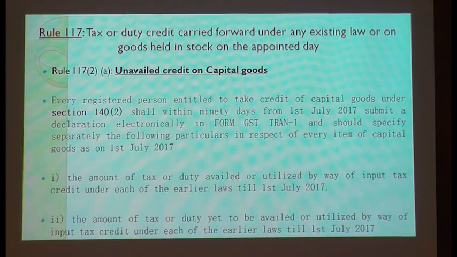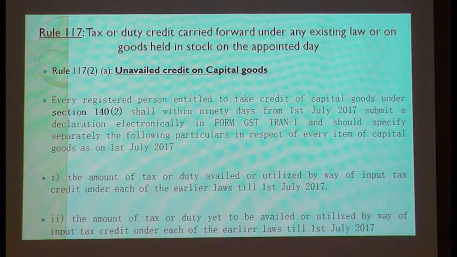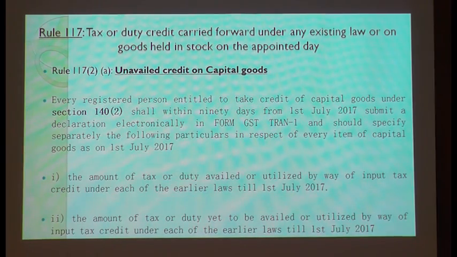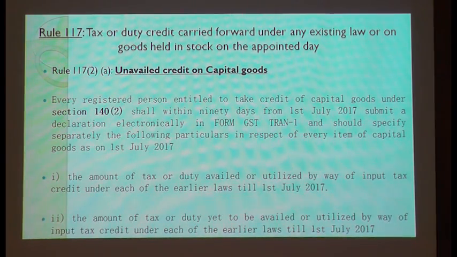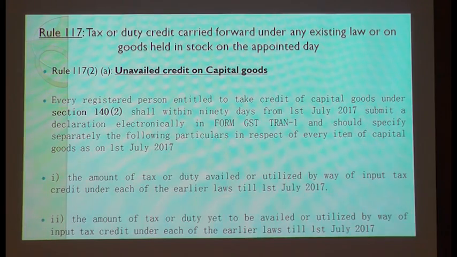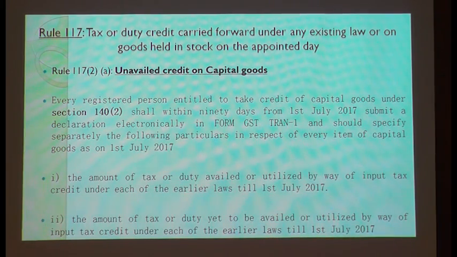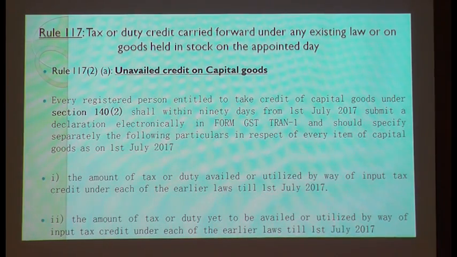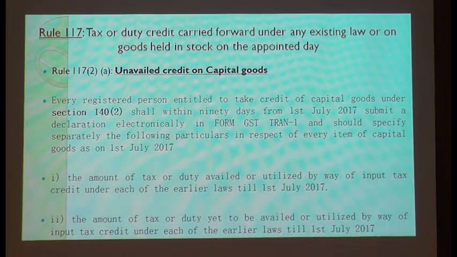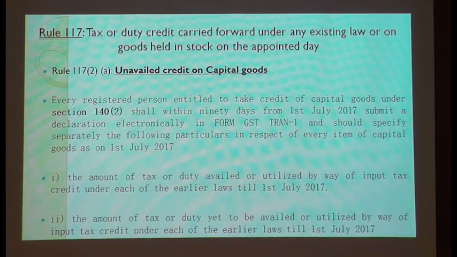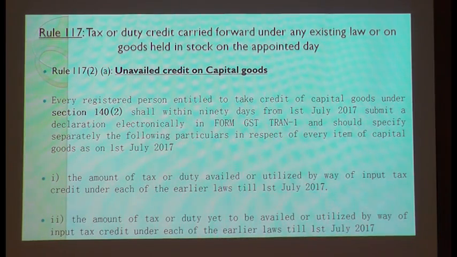Once I have taken this unavailed capital goods credit as my eligible credit, I am linking the GST law with the VAT law. In VAT law, for example, I purchased a machinery of say 1 crore. I paid VAT of 14.5%, so let us assume 14,50,000 I paid as VAT credit.